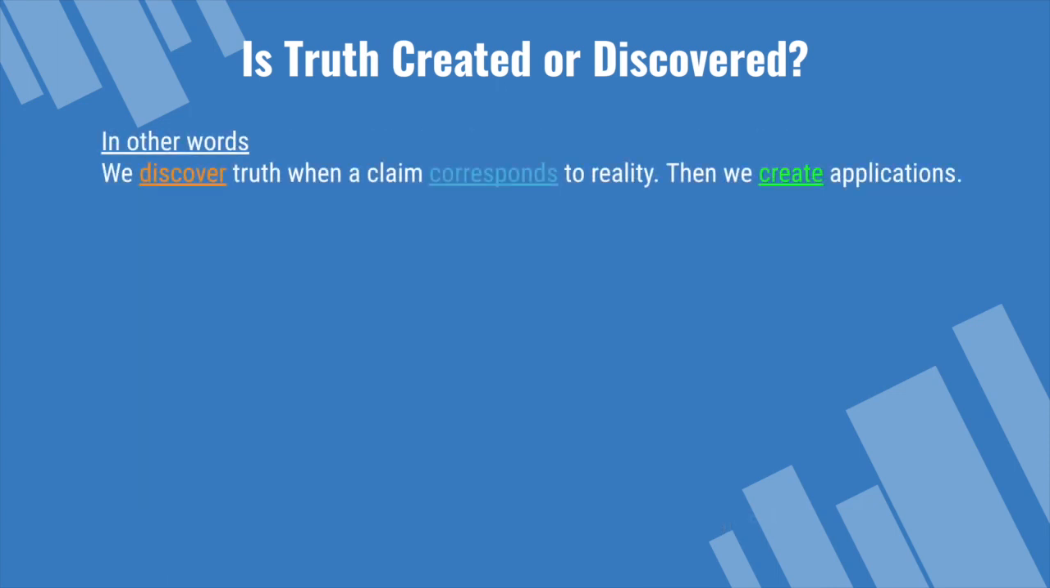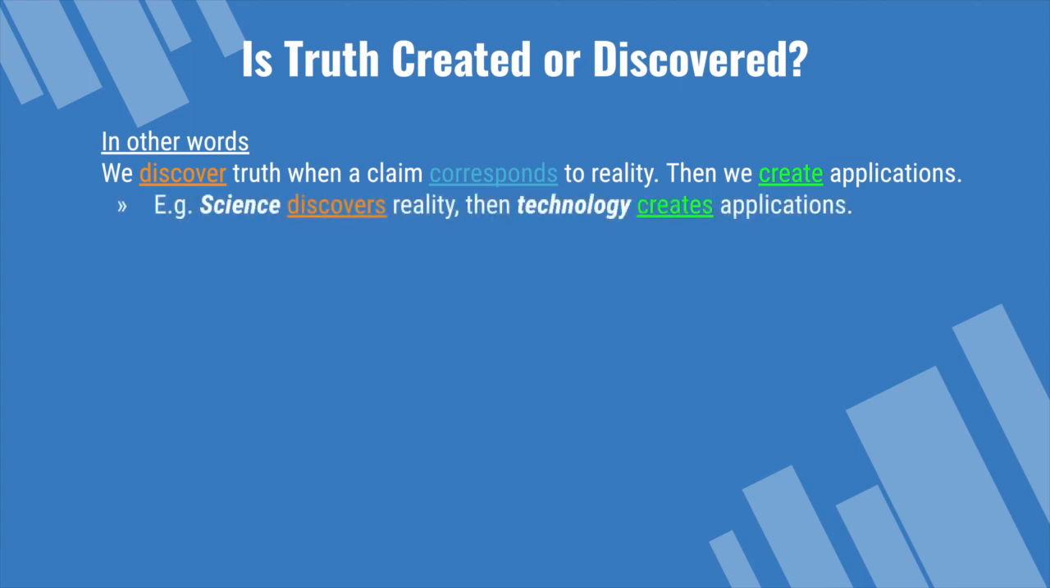In other words, we discover truth when a claim corresponds to reality. Then we create applications. For example, science discovers reality, then technology creates applications.